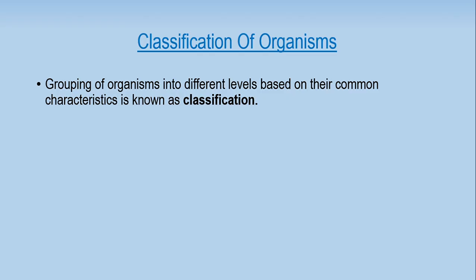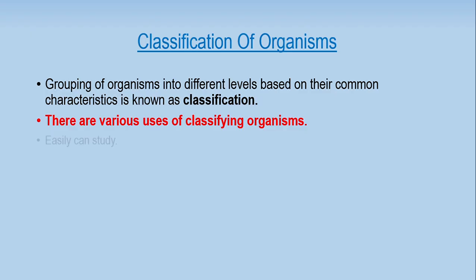Next we are going to look at the benefits of classifying organisms. The first and main thing is that we can study them easily. How can that be? Just think, there are millions of living species on Earth. If we started to study each and every characteristic of each and every organism, it would be so complicated, right?